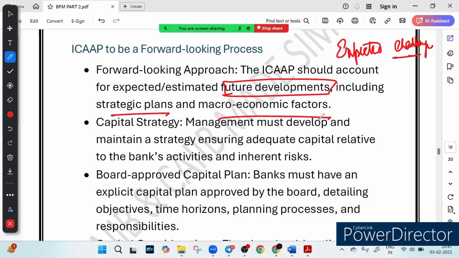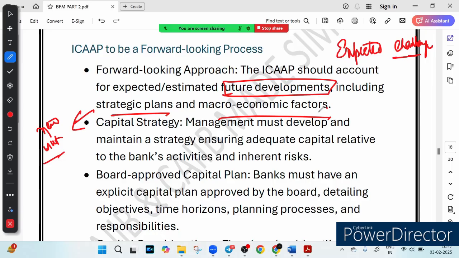So what is strategic planning? Strategic planning is expanding into a new market. So suppose you want to expand into a new market, that is called strategic planning. And there is something called unexpected crisis also. That means like a financial downturn. So it's like a business planning for both sunny day and rainy day.